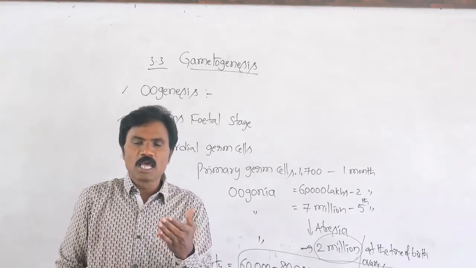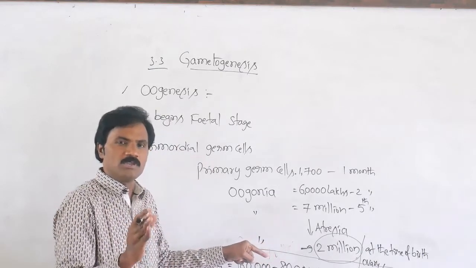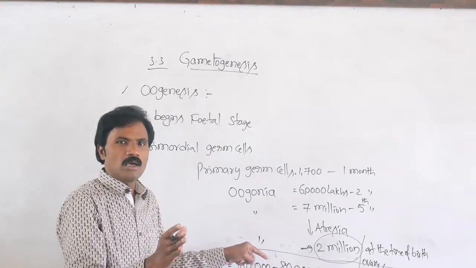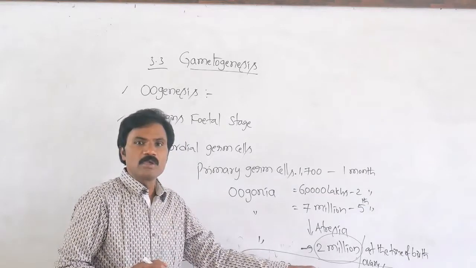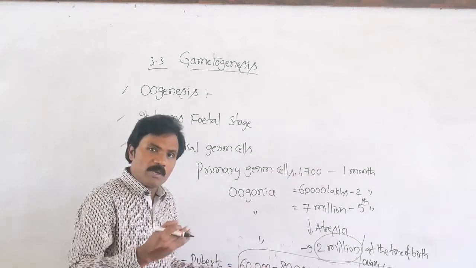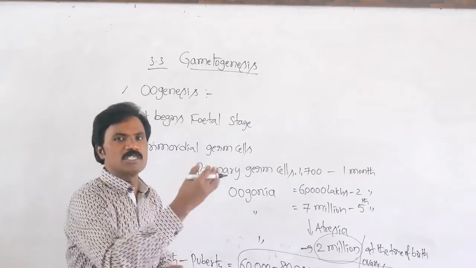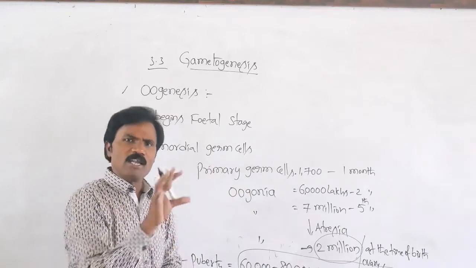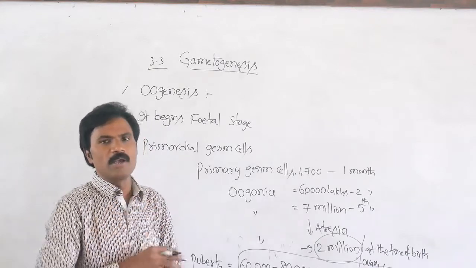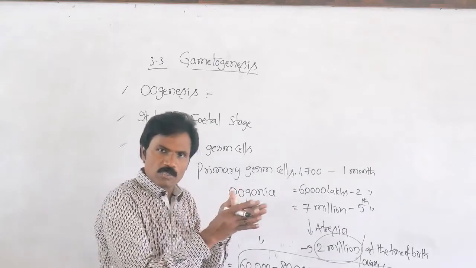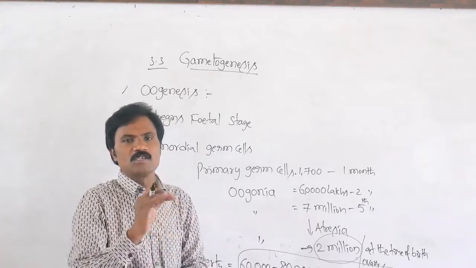It is present in each and every ovary in a female baby, and when it reaches the puberty age. Puberty age means it begins at 11 or 12 and continues up to 14 years. Then whenever it begins, for every 500, only one must mature and undergo oogenesis. So finally, the reproductive capability of the female begins at the age of 12 and continues up to 45 to 50 years, then it stops.